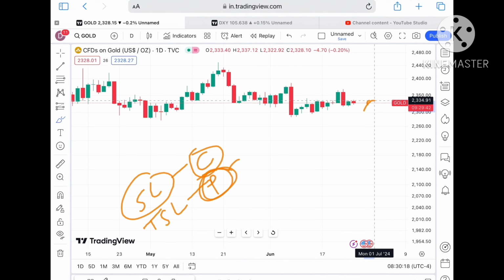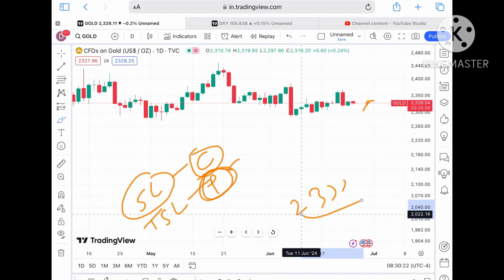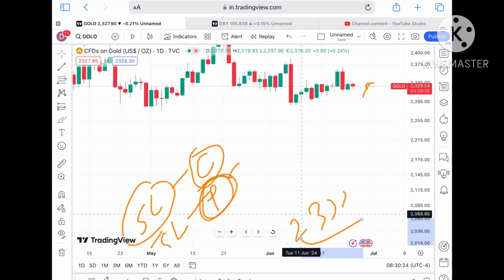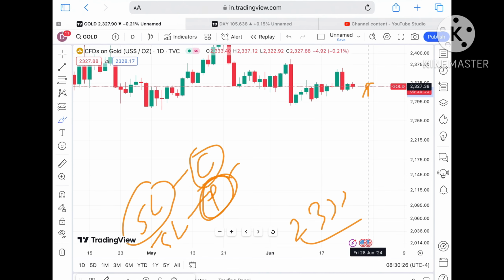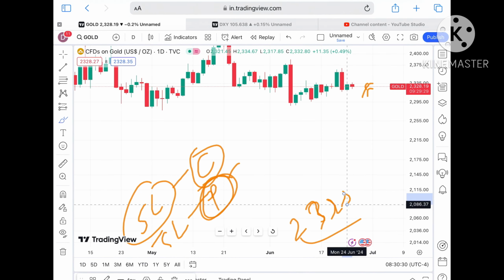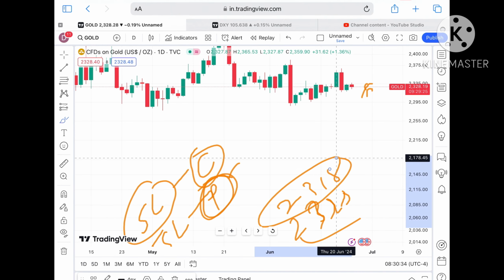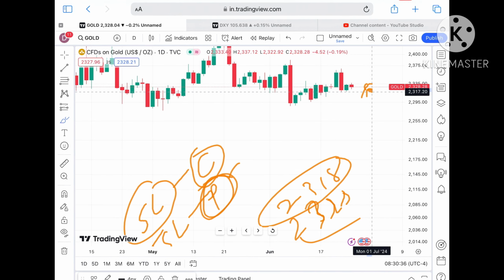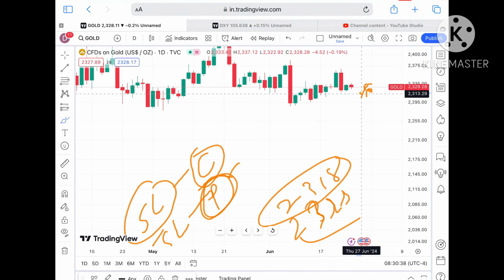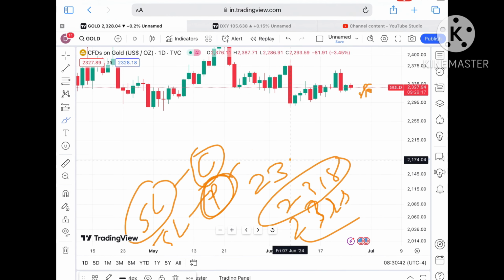Suppose the price doesn't sustain, the next support comes at a level of around $2333. If the price starts falling below, and it is already below that zone now, chances will be high that the next level we can see is $2325, and from there a further low towards 2318. If the price falls below that level, a further fall towards 2315, and from there a further downfall towards $2310.